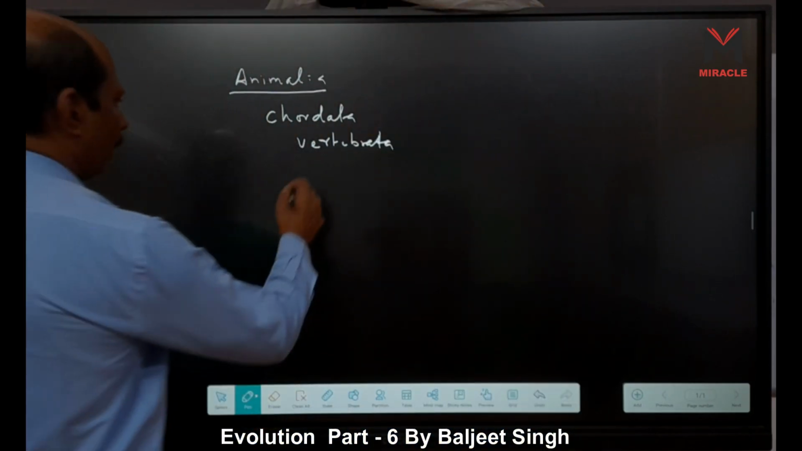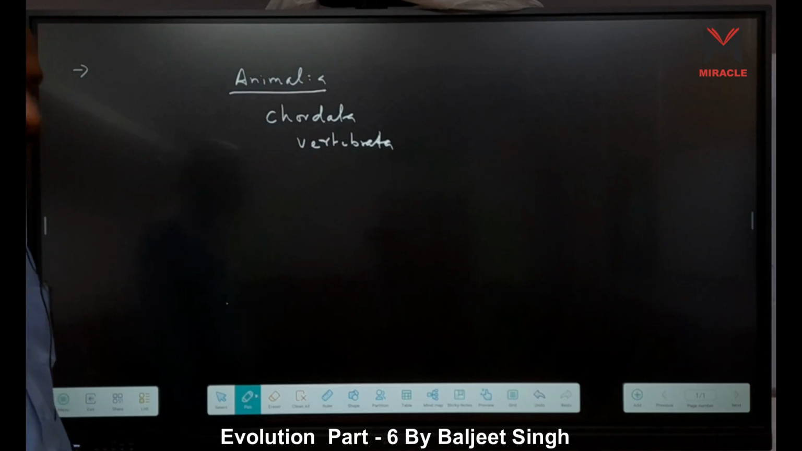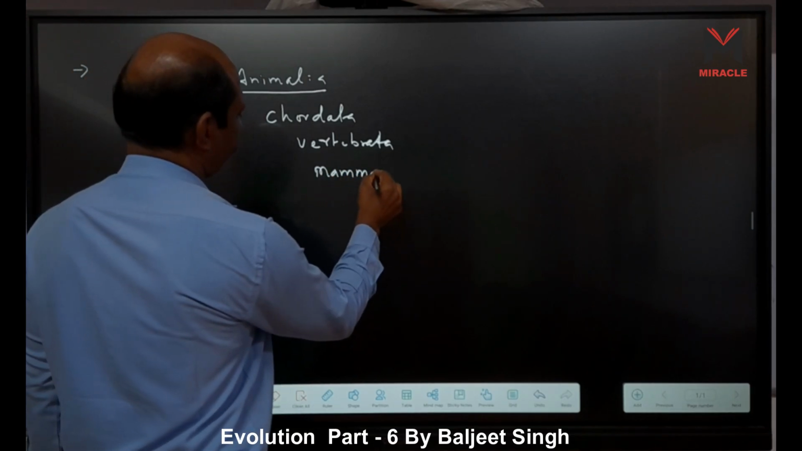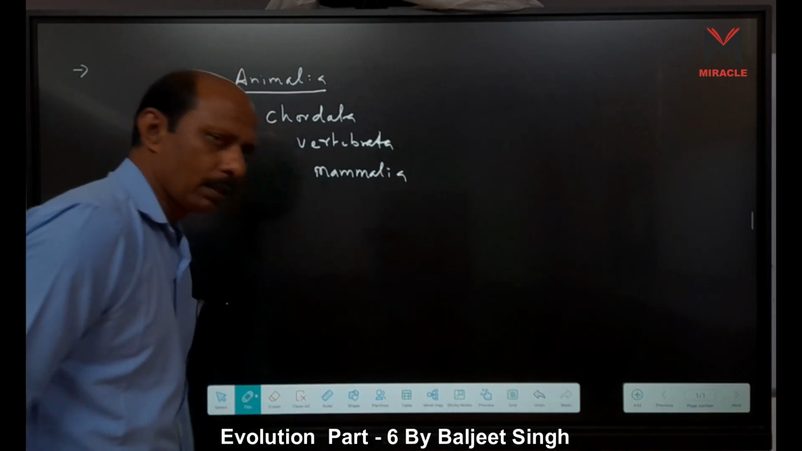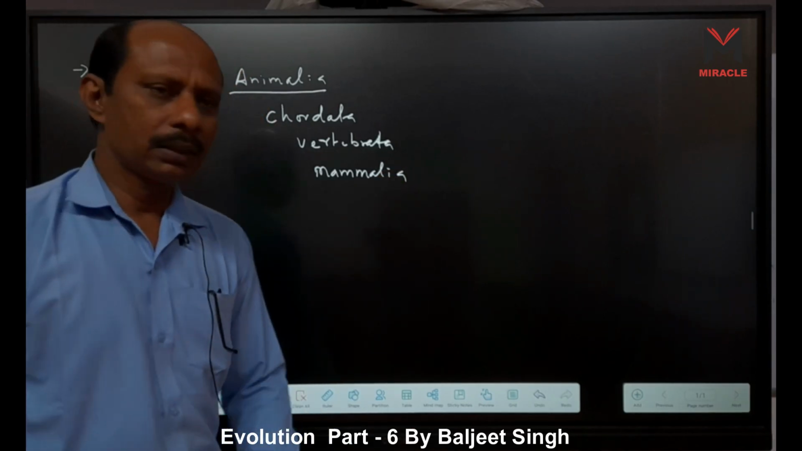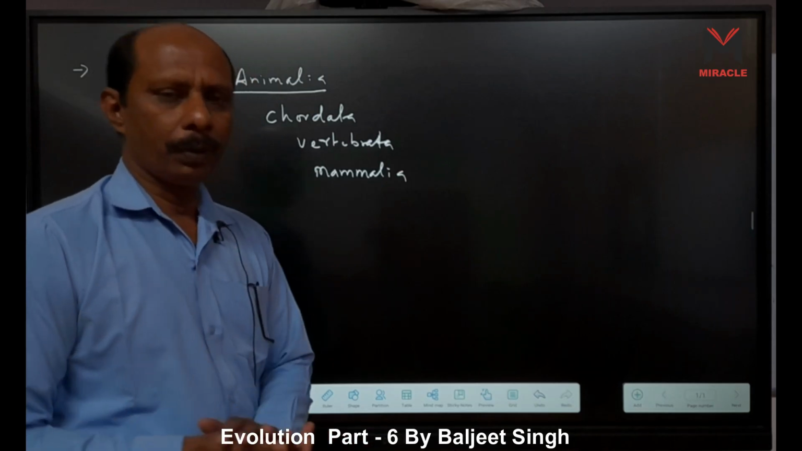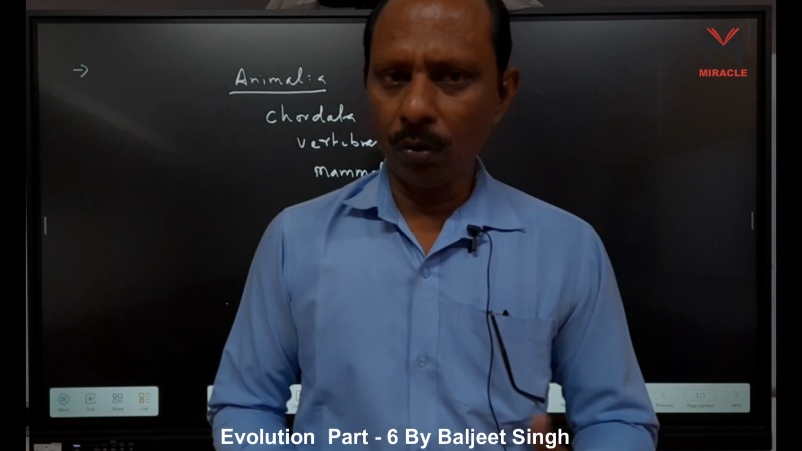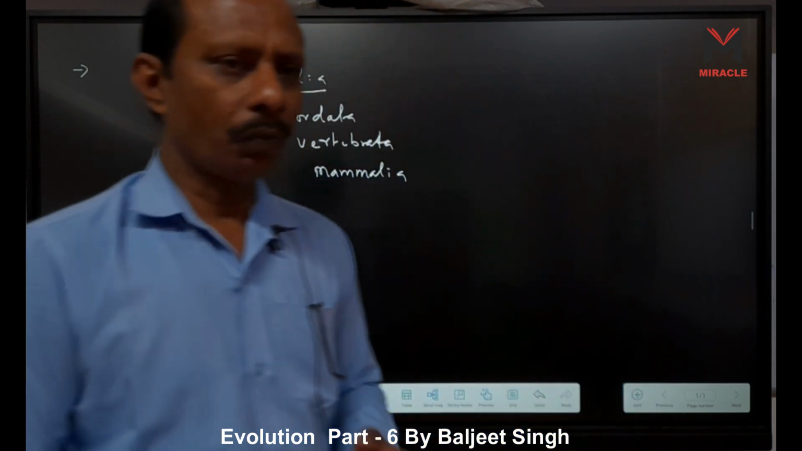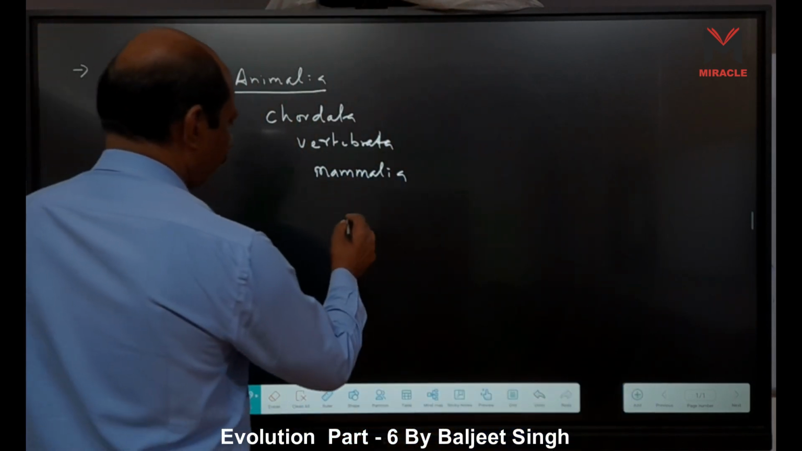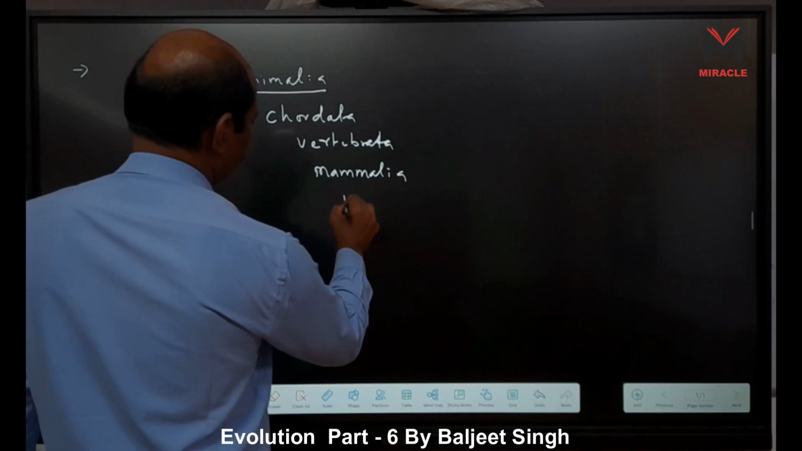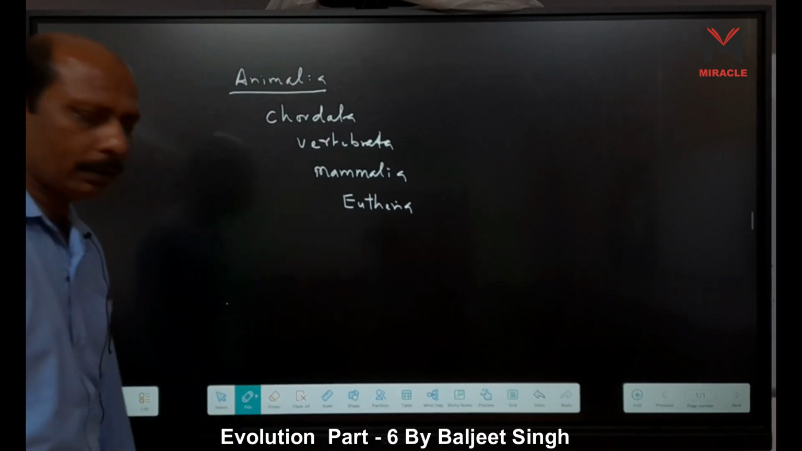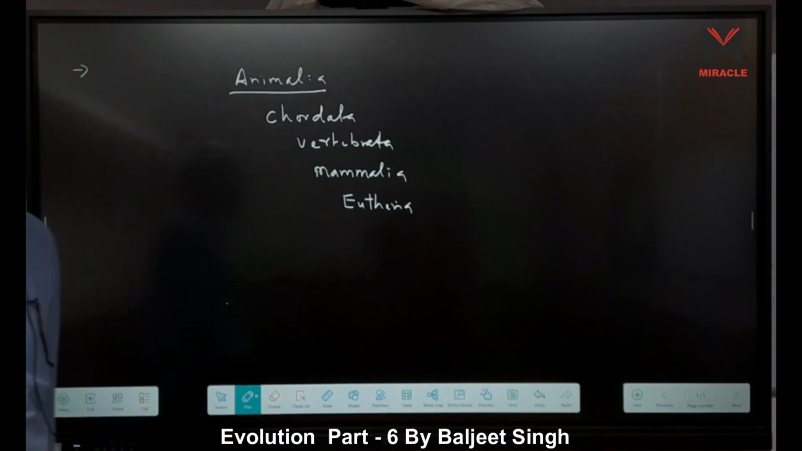Then we have class. Which class? We know it is mammals, Mammalia. In Mammalia, we also have a subclass. Subclass means placental mammals, as opposed to oviparous or ovoviparous or viviparous. We have placental mammals, and they come into the Eutheria, that is the subclass.